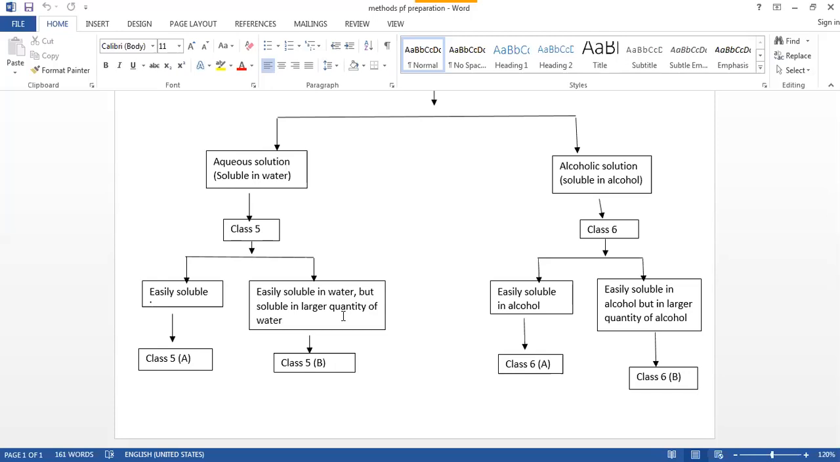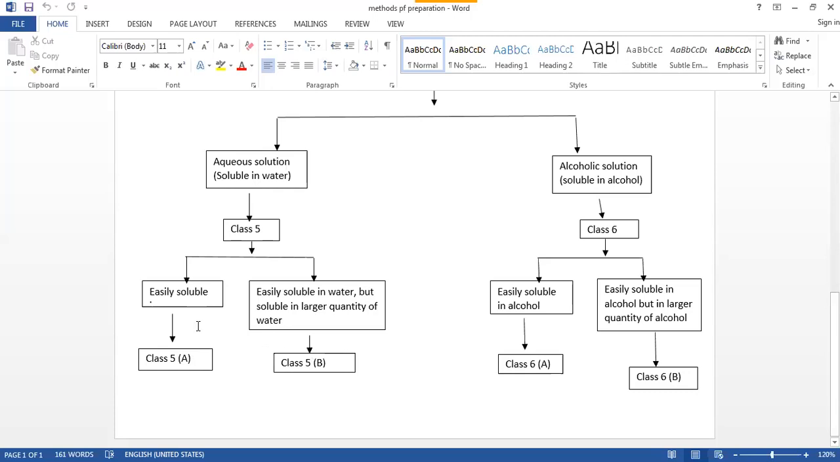So the chemical drug substances are generally involved in class 5, but this class 5 is again divided into two subclasses, class 5A and 5B. Those drug substances which require a less amount of water, they are easily soluble and hence they are included in class 5A. And those which require a large quantity of water are included in class 5B. This is the only difference.